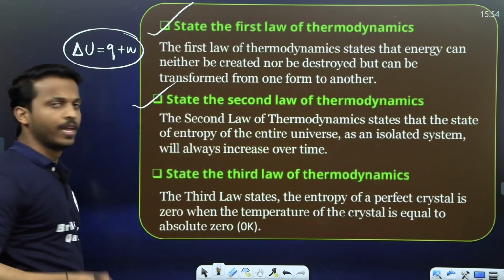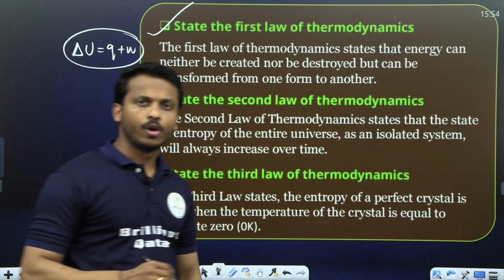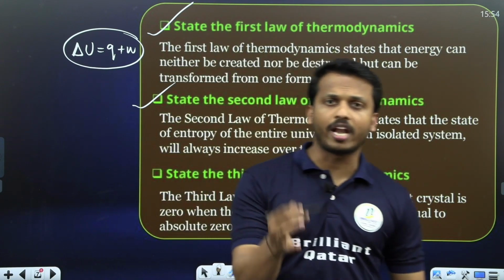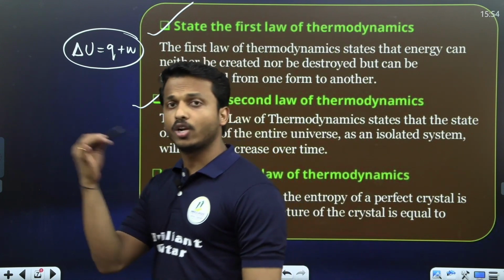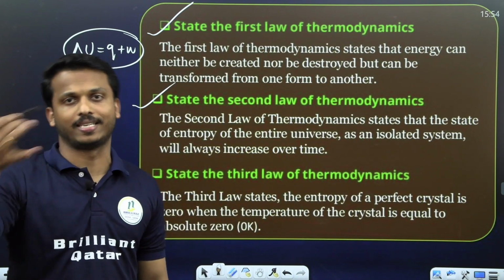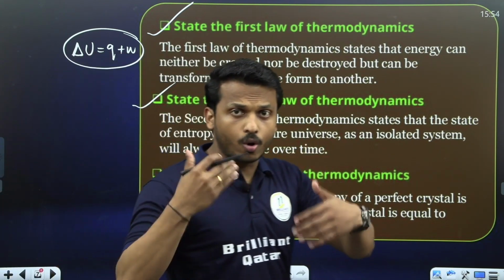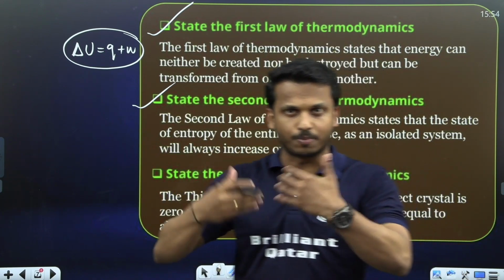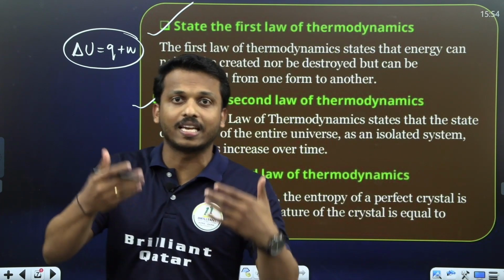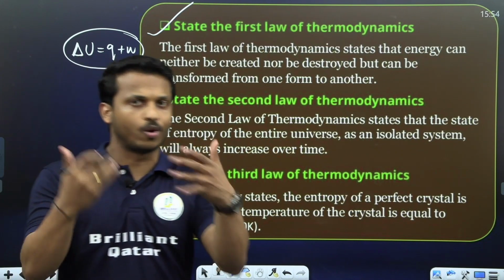What about the second law? The second law states that during every course of spontaneous process, the entropy of the universe increases. A spontaneous process is an irreversible and naturally occurring one, right? Let me discuss a simple example to understand the concept. Consider a volcano: it is naturally occurring and irreversible, and during a volcano so many dust particles come out. Entropy means randomness, right?